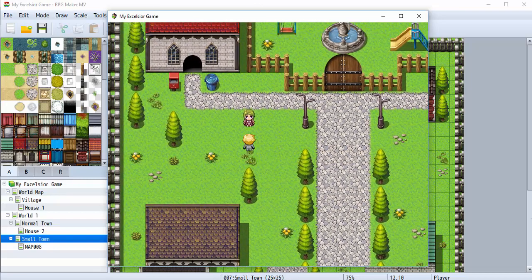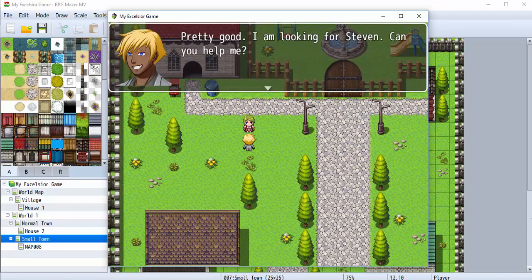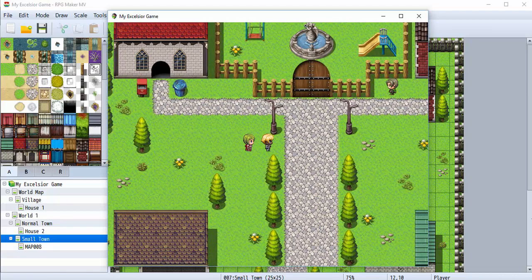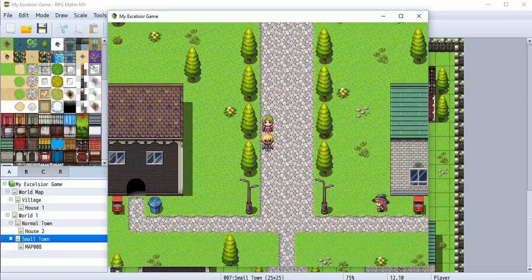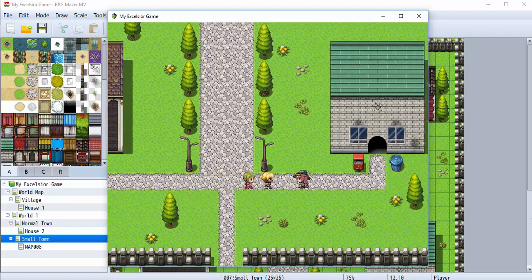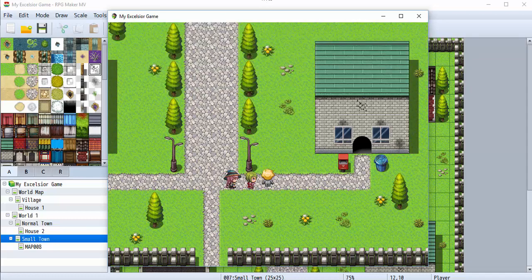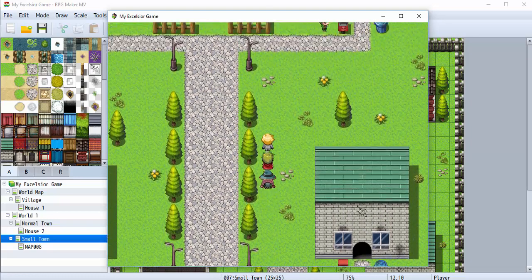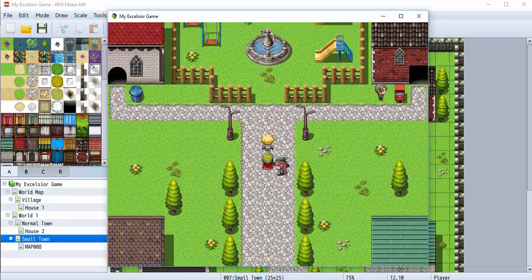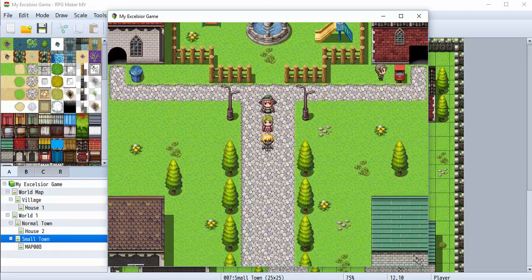Alright, so I should be able to walk up, add this person. There they are. Let's add this person. Of course you can. I actually need to go back and change that face because we had the old sprite's face there. That person's been added, but our sound did not play.